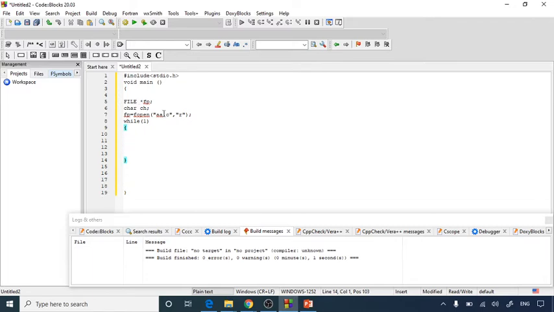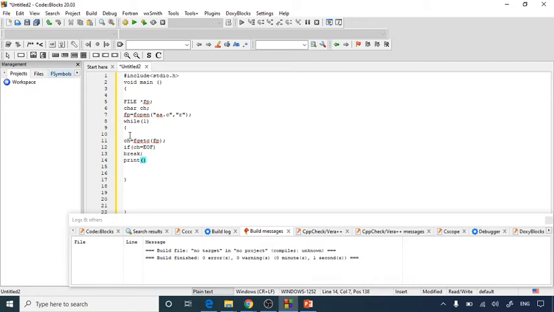Then I'm starting with while(1). ch equals fgetc(fp), because we want the characters to be shown on the output screen, from the file that is fp. And then I'm using if ch is equal to EOF, then you have to break, and what you have to do is print.